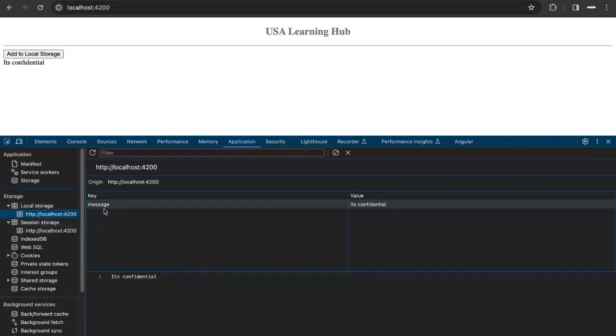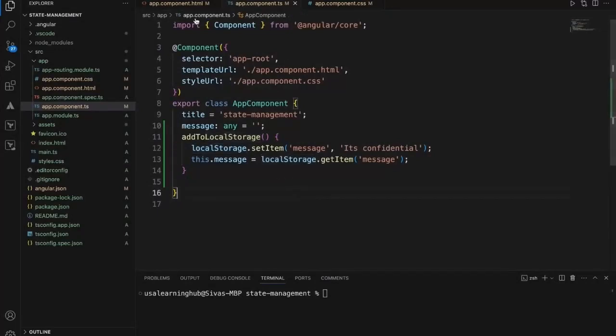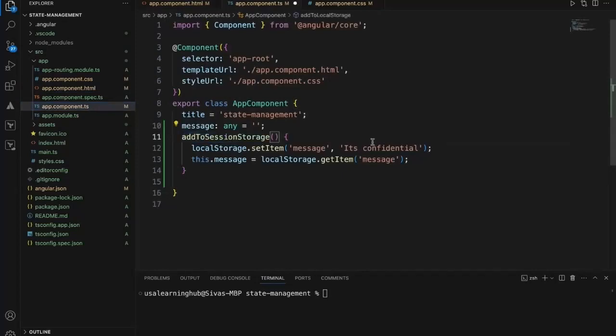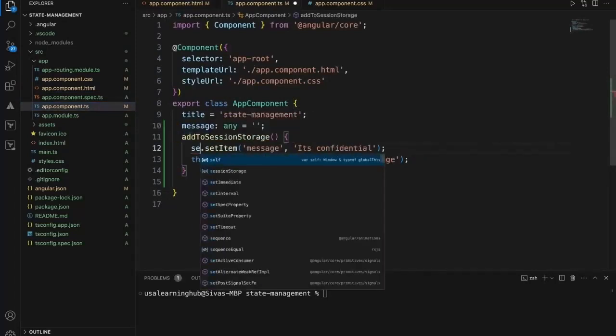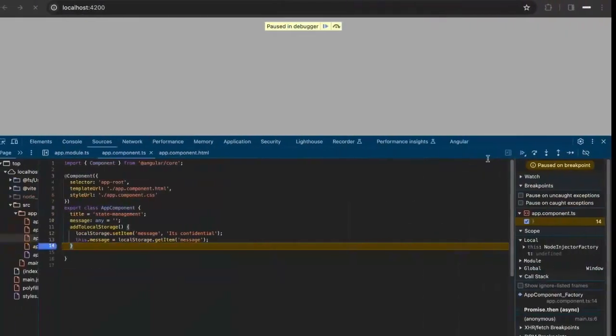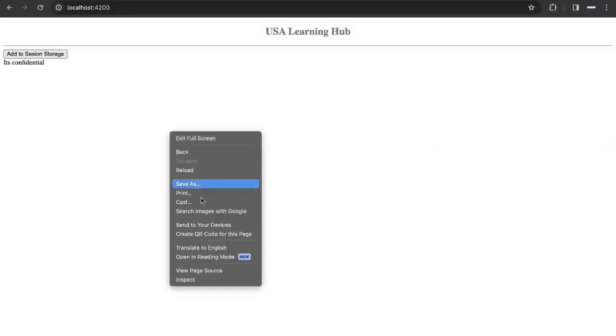Now let's look at the session storage. I'll just change it to session. Now this is session storage. Instead of local, we use session storage here. Same thing. Now let's check. Adding it to session storage, it is confidential.